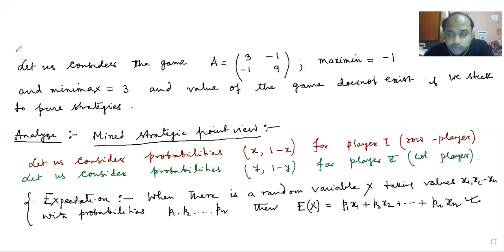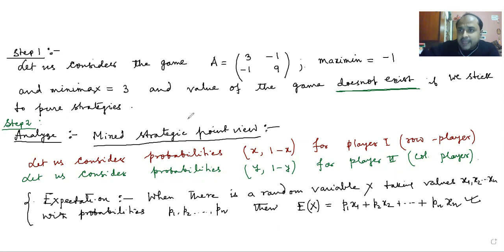To identify whether this game has a value from the pure strategic point of view, that is our step one. This analysis is our step two. In step two, we are analyzing the case where we have seen that the value of the game does not exist. If you're writing in your copy, keep one or two blank pages, because I may discuss further in the next class, and then you are going to fill it up. So this is your step two, and I'm going to apply it to the given matrix.